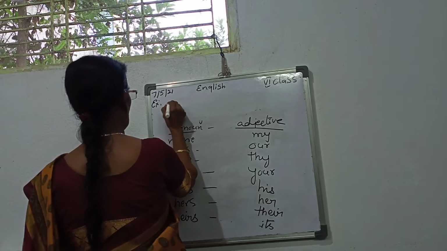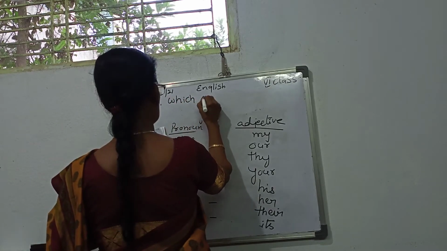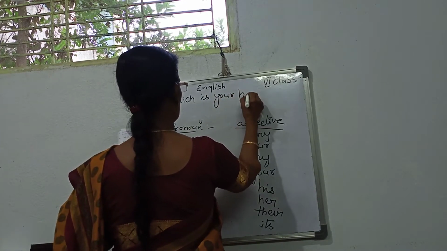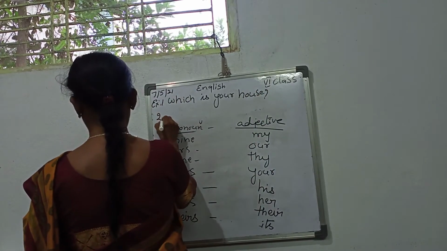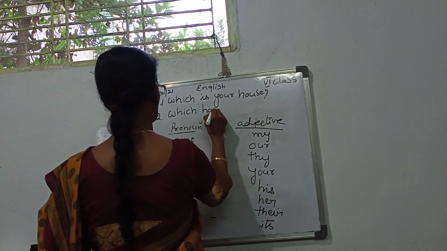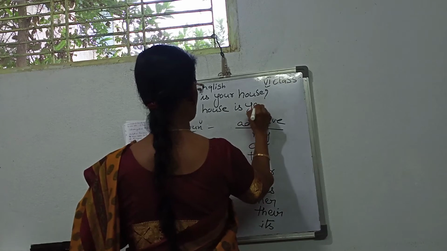Example, which is your house? Which is your house? Question mark. And second one, which house is yours?